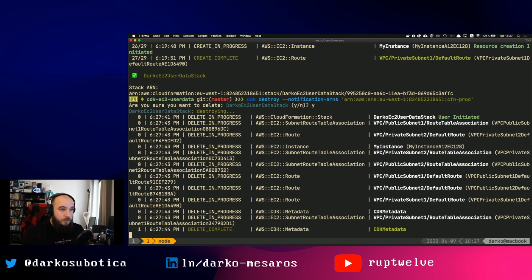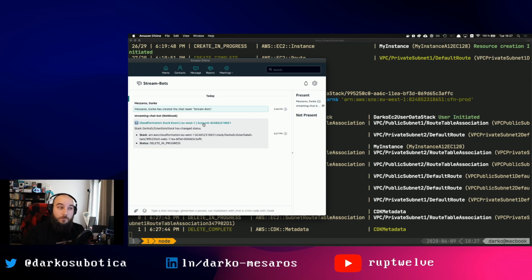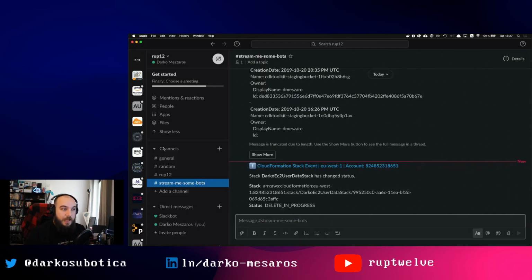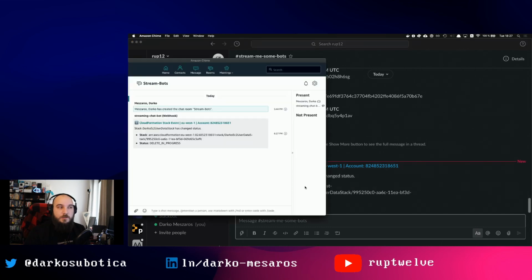And it's destroying. So now I should get a notification. There we go. See, the chatbot showed up. It's this webhook. It showed up saying, hey, this is delete in progress, and we can also see it on Slack that it is delete in progress. So we have it on both sides.